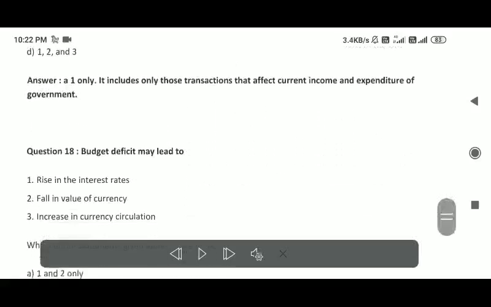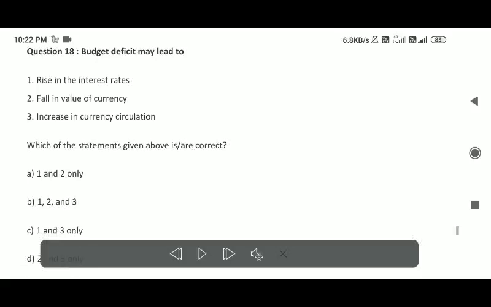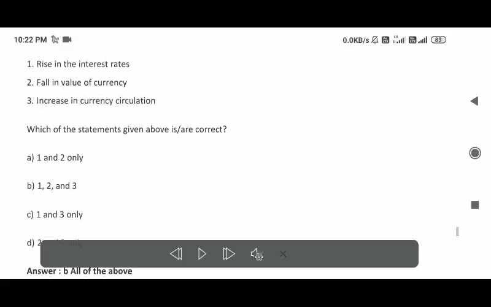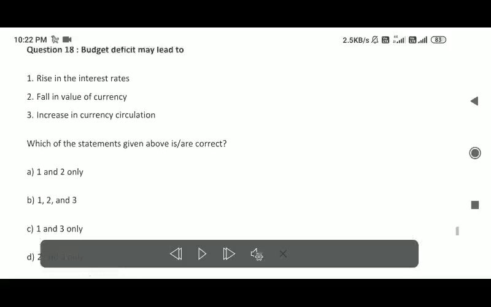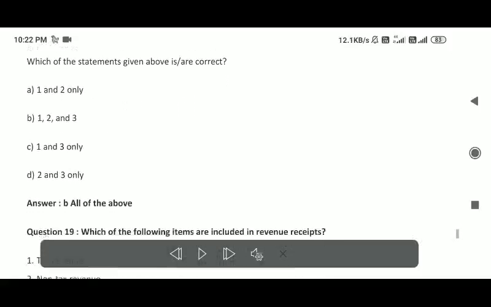Question 18. Budget deficit may lead to: 1. Rise in the interest rates. 2. Fall in value of currency. 3. Increase in currency circulation. Which of the statements given above are correct? 1 and 2 only; 1, 2, and 3; 1 and 3 only; 2 and 3 only. Answer: B. All of the above.